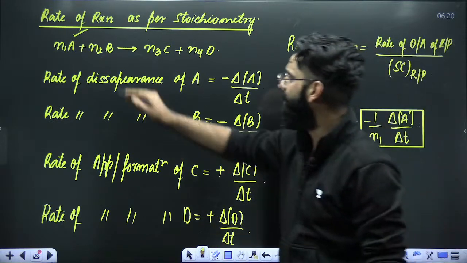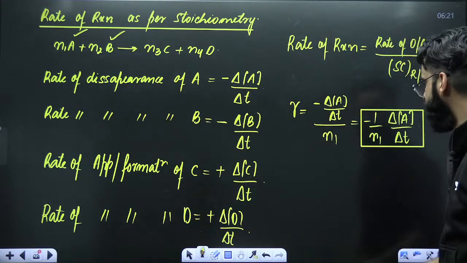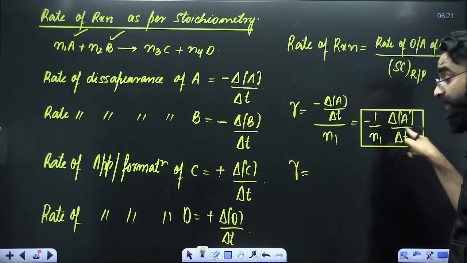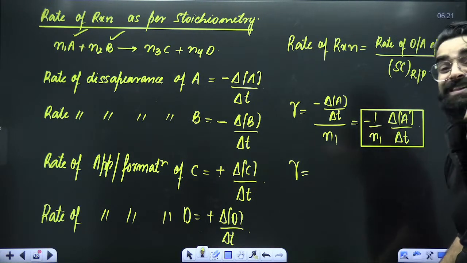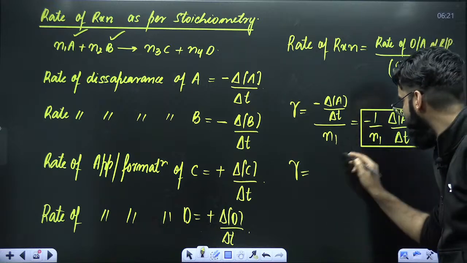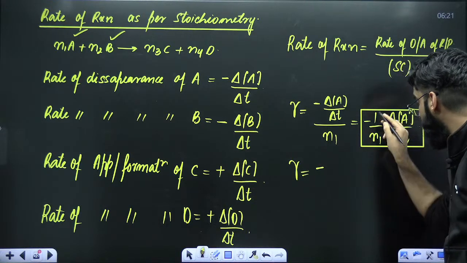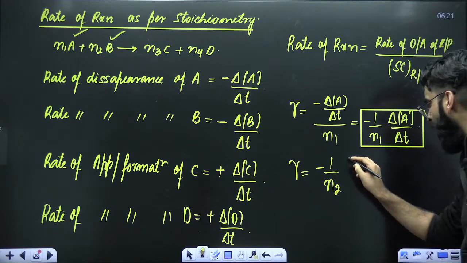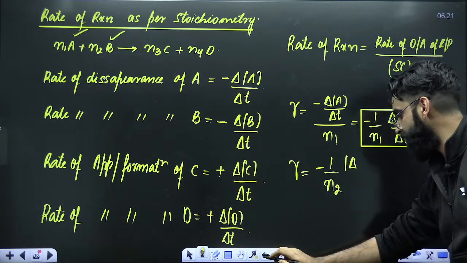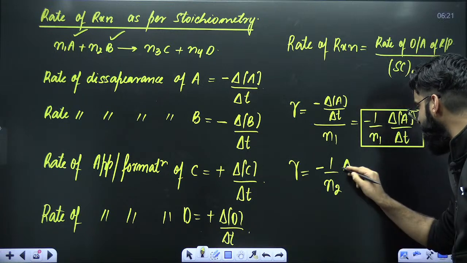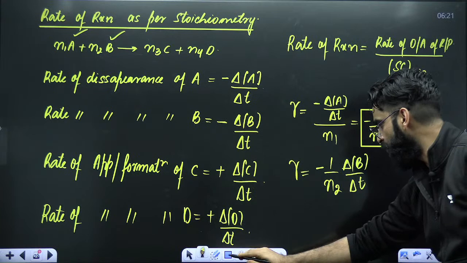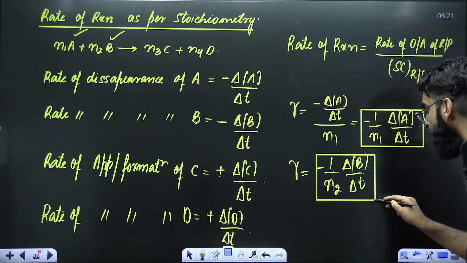You can also calculate the rate of reaction in the same time interval with respect to B. B is again a reactant, so again you start with the minus sign. Now you write 1 divided by the stoichiometric coefficient, that's N2, and then the change in the concentration of B divided by the time interval, delta T. This term also gives you the rate of reaction.